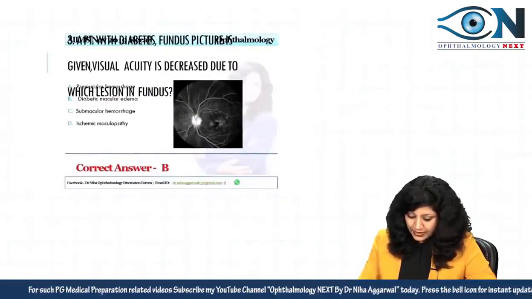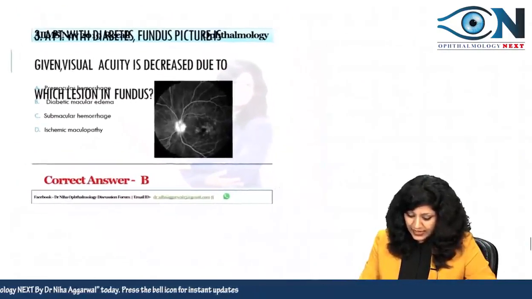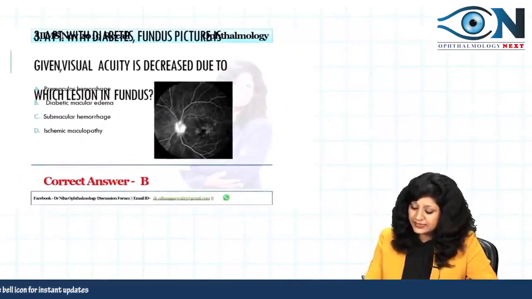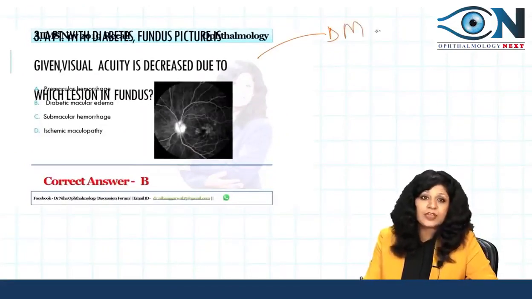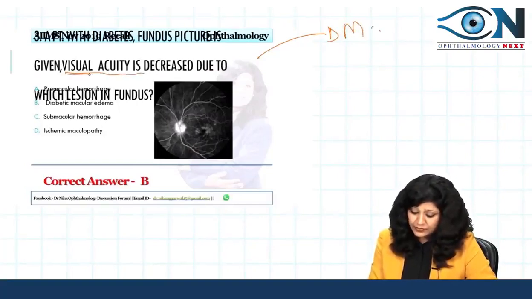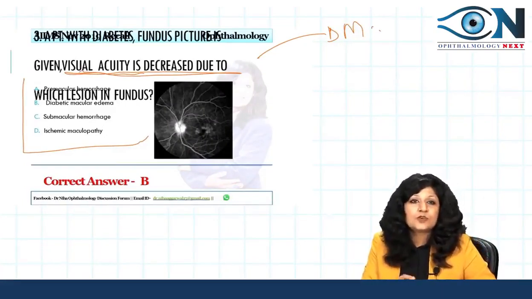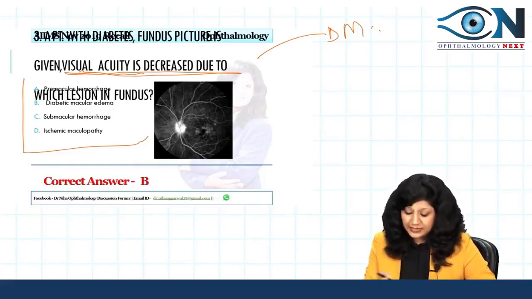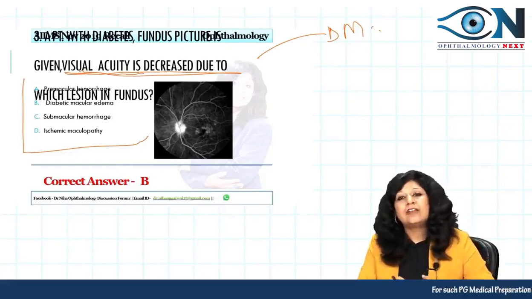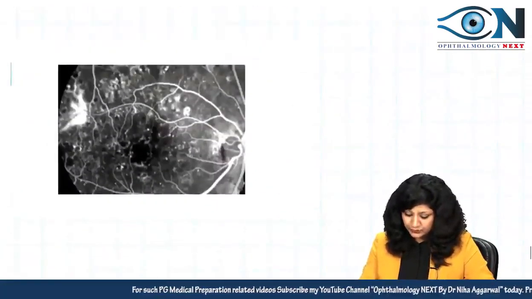Okay. Now this one, the patient was given, and they said that this patient is having diabetes. Patient having diabetes came with decreased visual acuity. Now we have to see which lesion this is. First of all, there was a lot of confusion about which figure actually came in the exam, and I will tell you with respect to the two images, because there was a lot of confusion between two images.